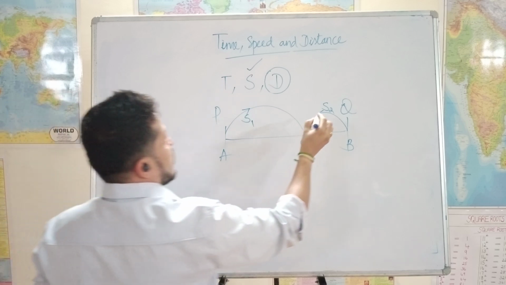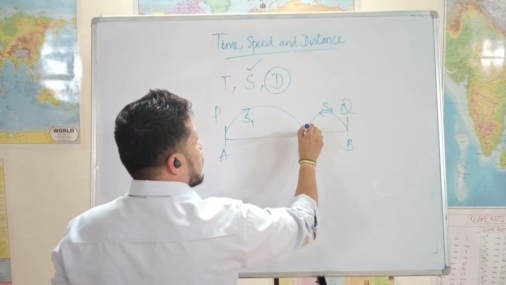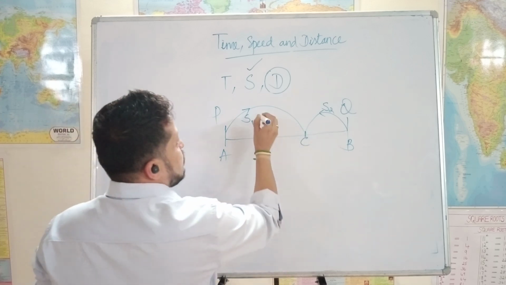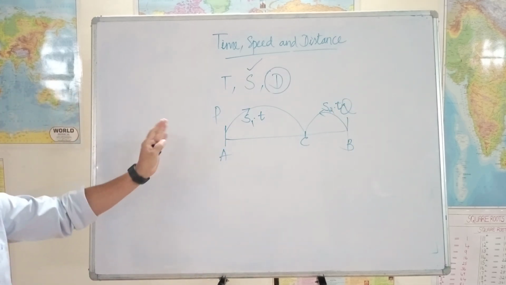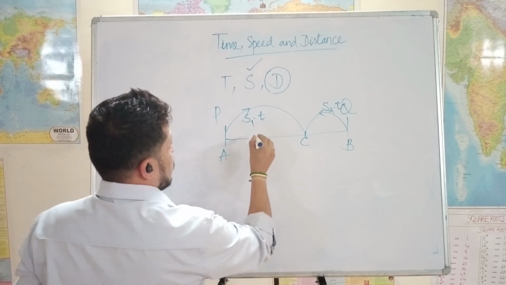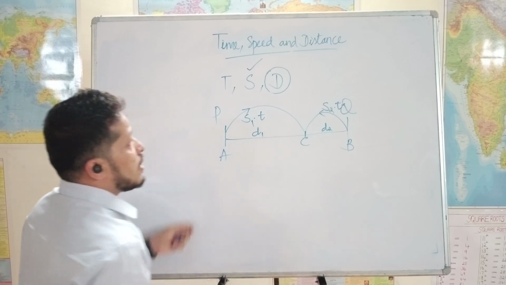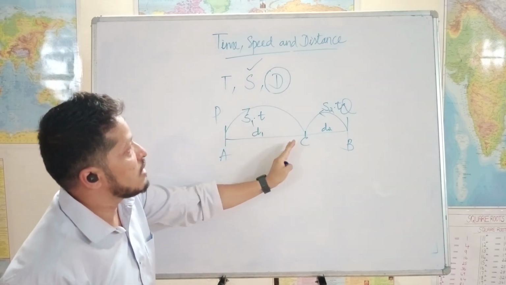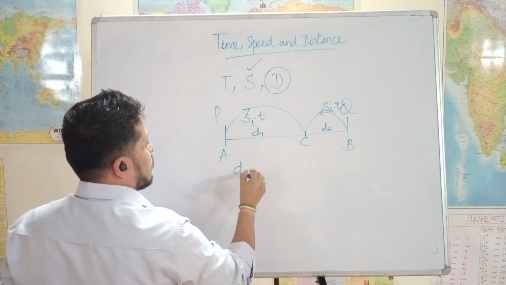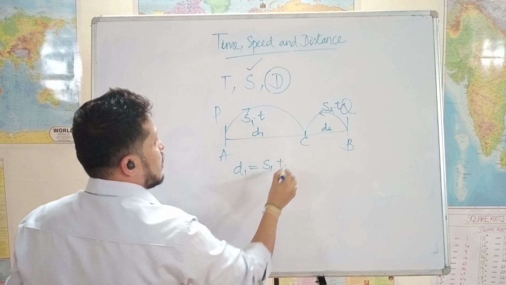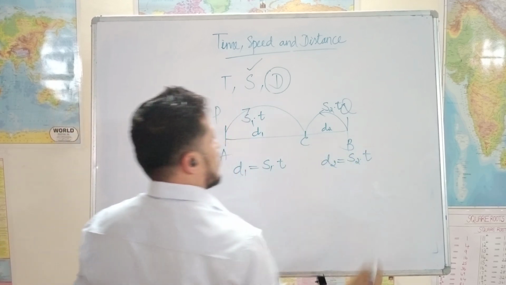Both started at the same time and both were traveling until they met each other. That means the time t is the same for both, correct? Now the distances traveled by both are different, because if his speed is more, he would have traveled more distance. If speed is less, he would have traveled less distance. Now from here we have the formula d1 is equal to s1 into t. Here we have the formula for d2 as s2 into t.